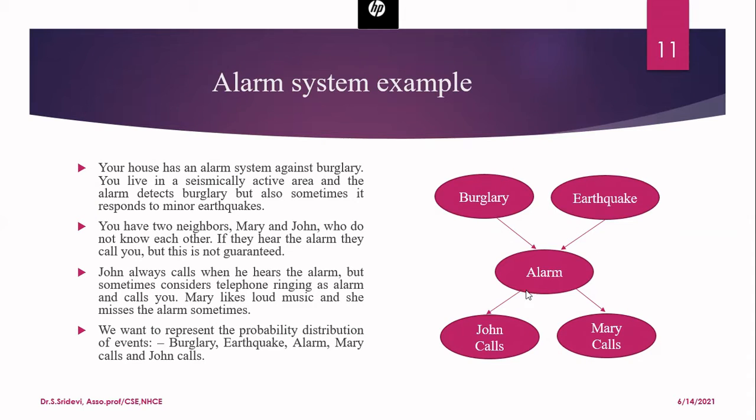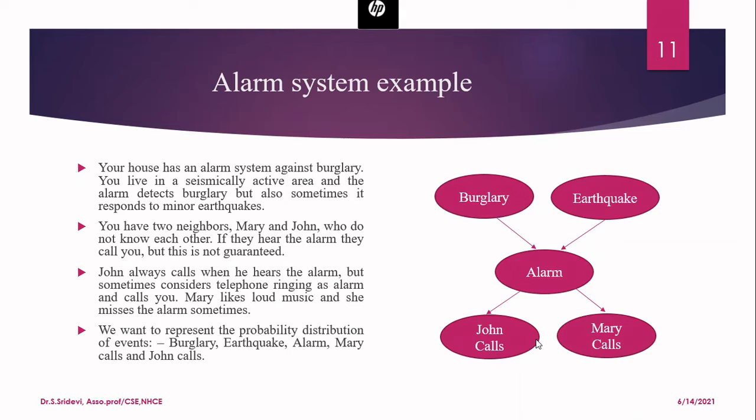Then when there is an alarm, what is going to happen? There is a probability that John is going to call you. When will John call you? John will call you when there is an alarm. So alarm is a parent node for John calls. Then Mary will also call you according to the given scenario. So Mary calls you when there is an alarm. Therefore, alarm is a parent node for Mary calls. And from John calls and Mary calls, we don't have any other relationship.